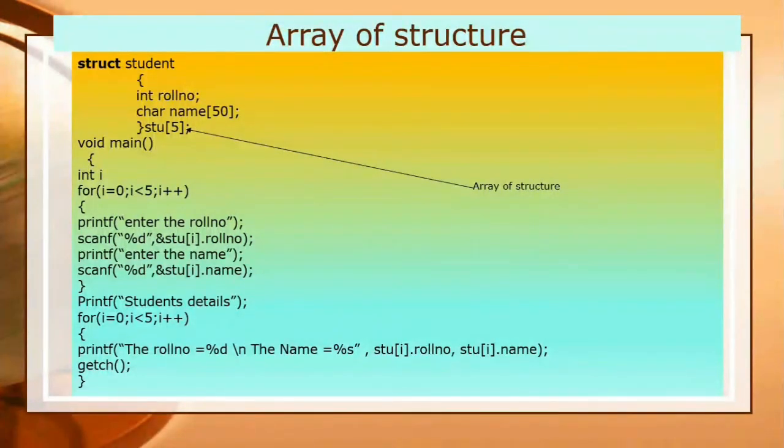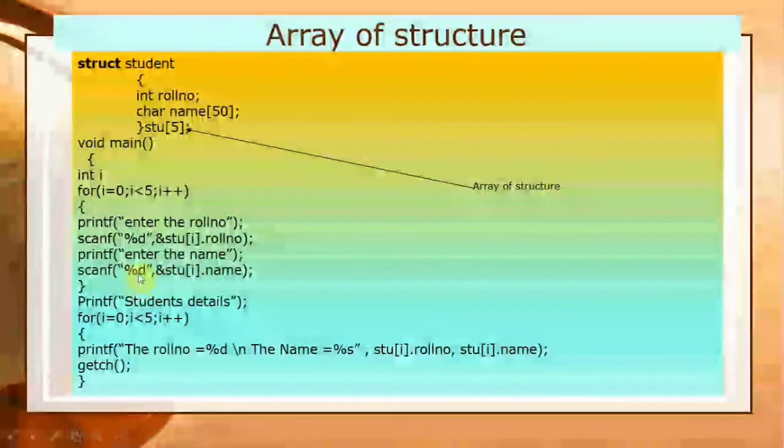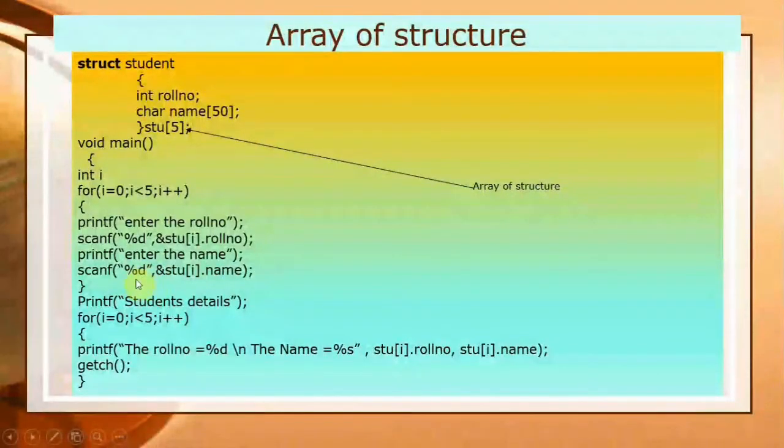It will store the roll number, then it will prompt to enter the name. Here I have made a mistake: it must be not %d, it must be %c, it was written mistakenly. So you correct it, and you can see here &stu[i].name means stu[0].name. So whenever the user enters the roll number and name, both values are stored at the first location of the memory